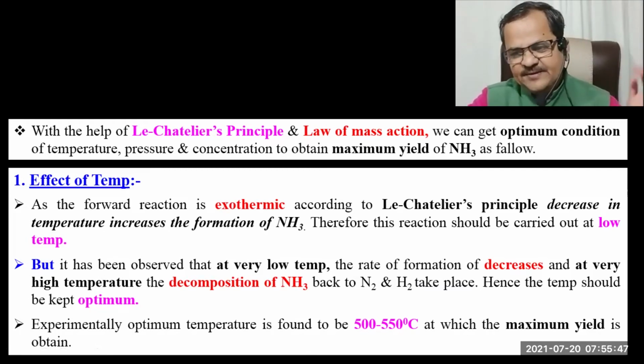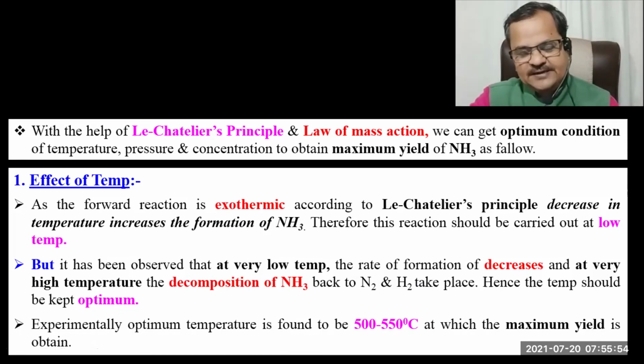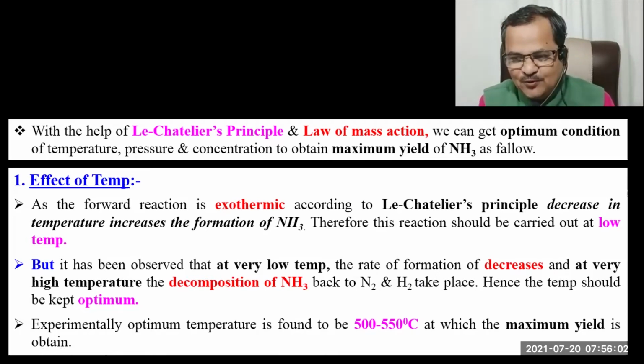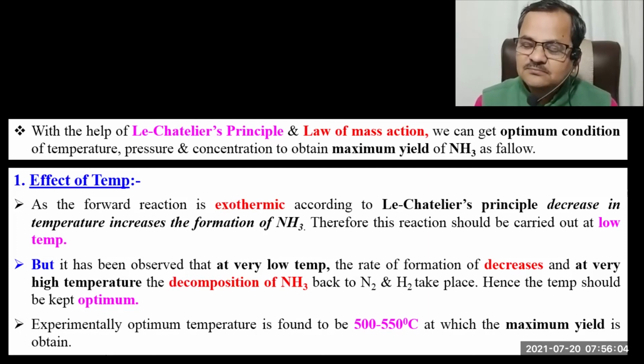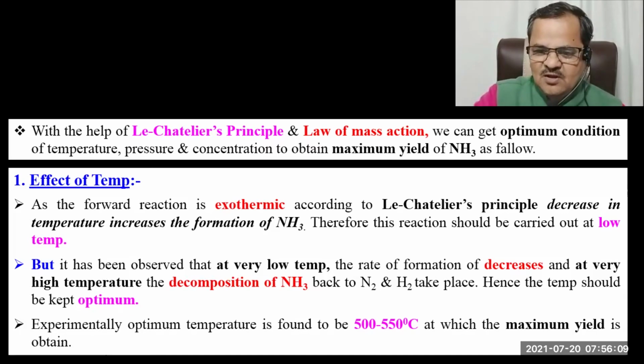If you keep a higher temperature, what will happen? NH3 will get decomposed into N2 and H2. And if you keep a very much lower temperature, what will happen? The N2 and H2 are unable to move and unable to come in contact with each other. That's why the reaction will not take place. Hence, you should keep neither too high a temperature nor too low a temperature. You have to decide the optimum temperature experimentally.